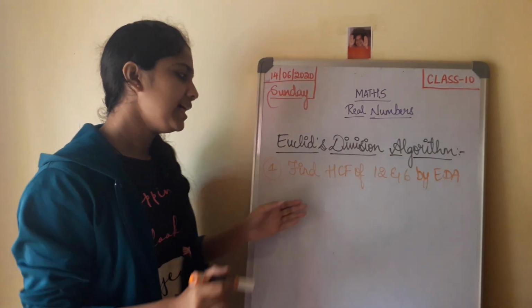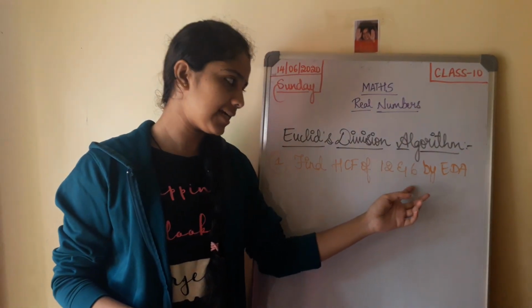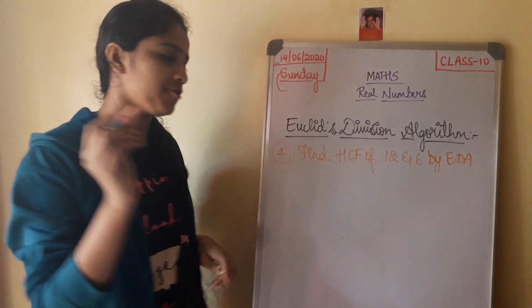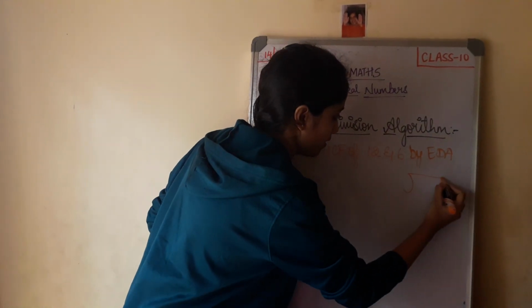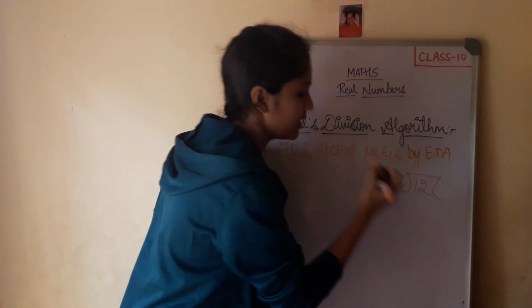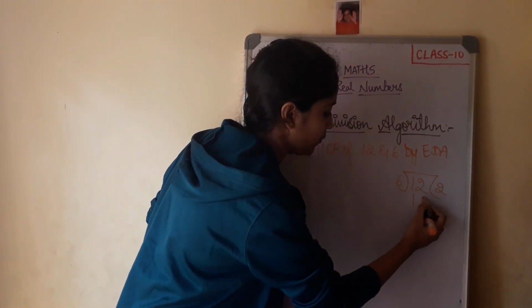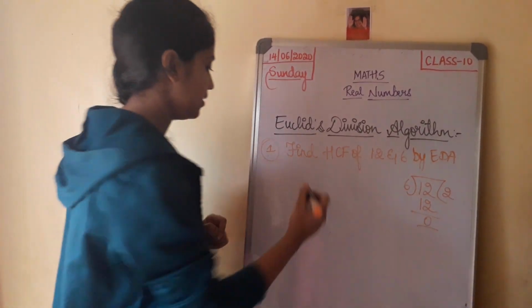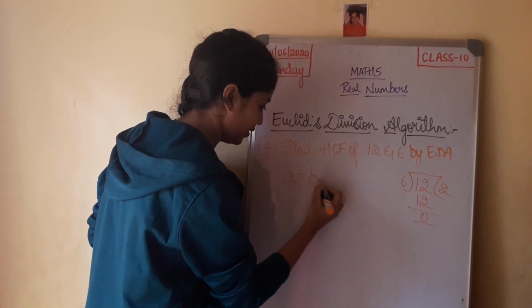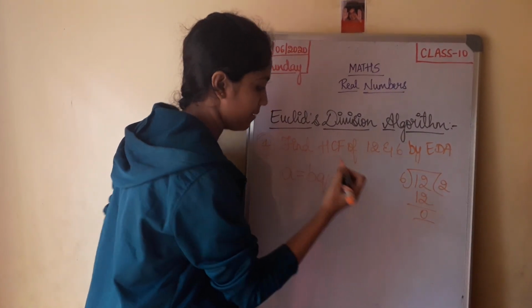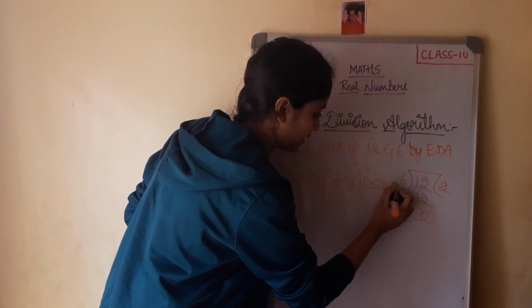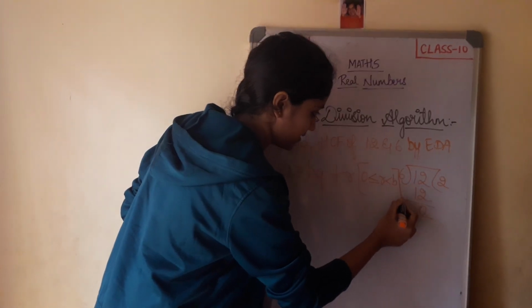Our first example is to find the HCF of 12 and 6 by using Euclid's division algorithm. So, first start with the long division process. 12 and 6. 6 multiplied by 2 gives me 12 and my remainder is 0. So now write this in the form of Euclid's division lemma. That is, the general form is A is equal to BQ plus R, where 0 is less than or equal to the remainder, that is less than the divisor.